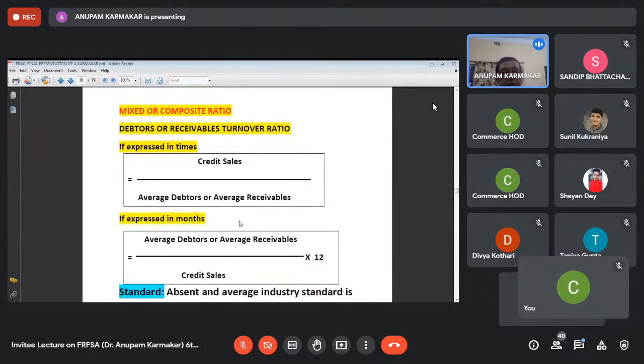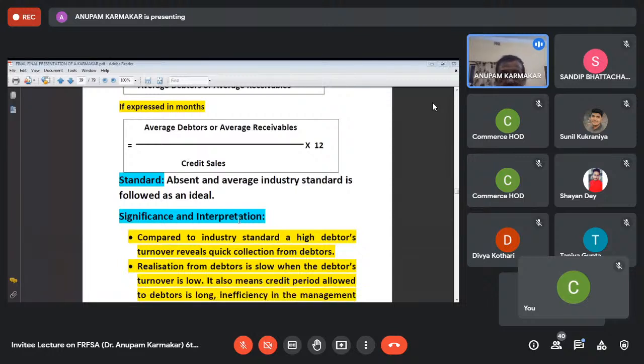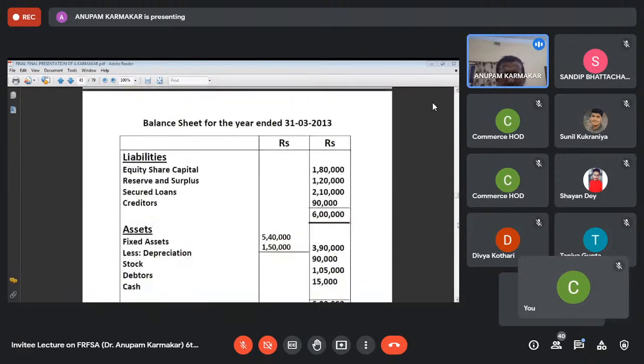Debtors or receivables turnover, if expressed in times, is credit sales by average debtors or average receivables. If expressed in months, it is average debtors or average receivables divided by credit sales. The standard is absent and the average industry standard is followed as the ideal. Compared to the industry standard, a high debtors turnover reveals quick collection from debtors. That means if the ratio is very high, then money is collected from the debtors at a very fast rate, which is a very good sign. Now, these are the problems.